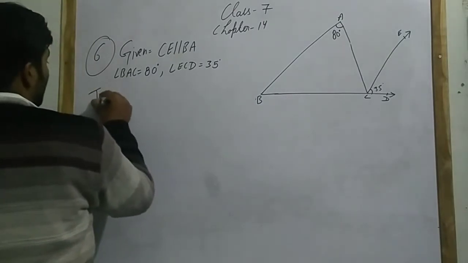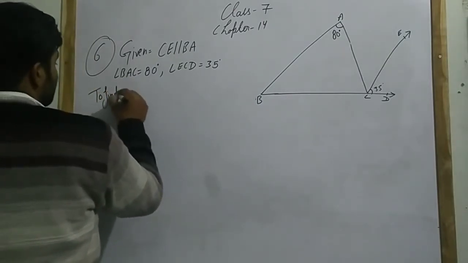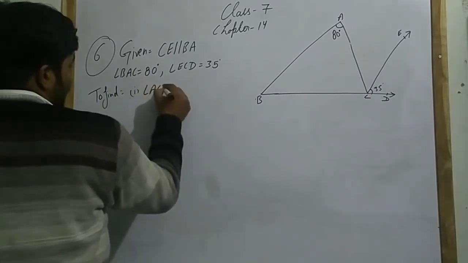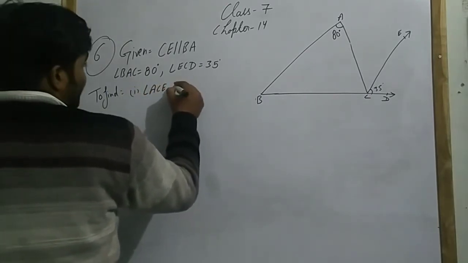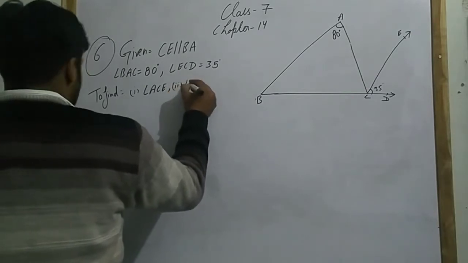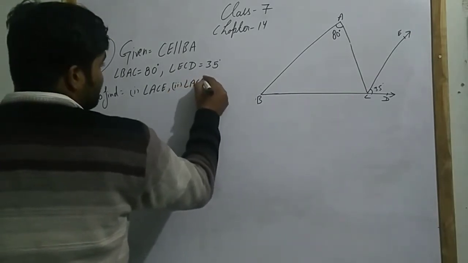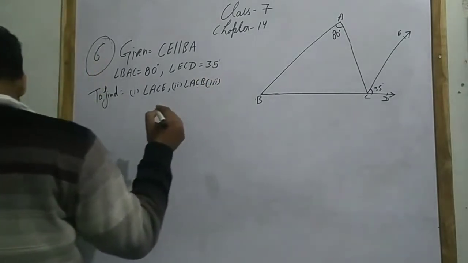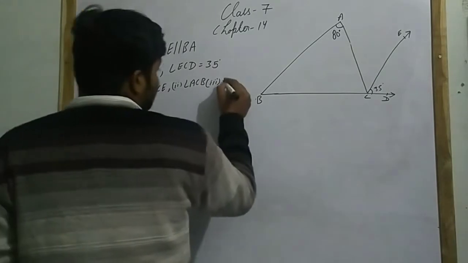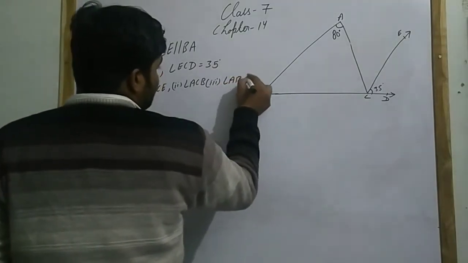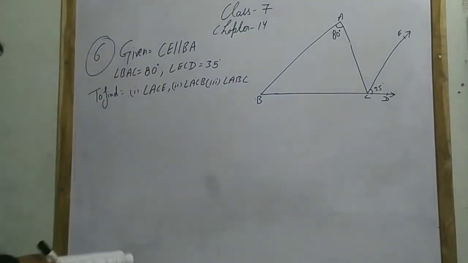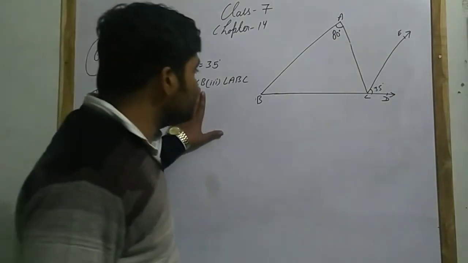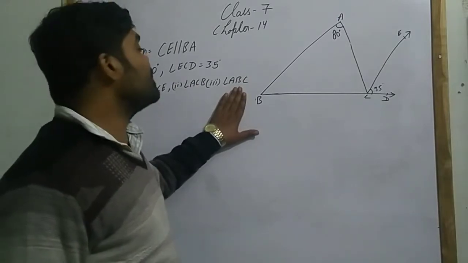To find: what do you have to find in this question? First, angle ACE; second, angle ACB; third, angle ABC. You have to find these here. First is angle ACE, second is angle ACB, third is angle ABC.